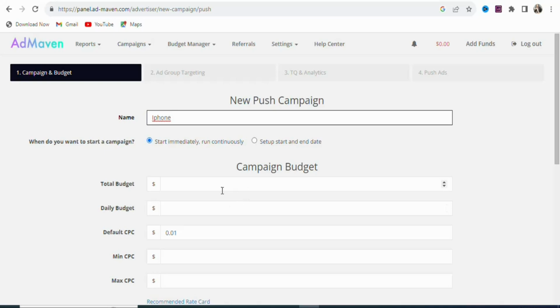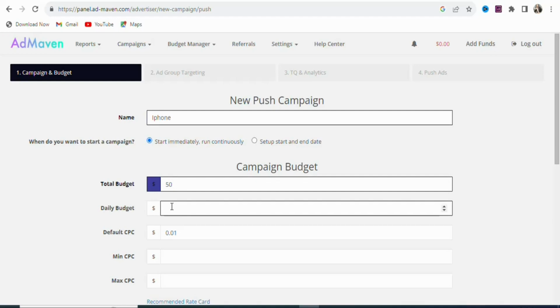Once that is done, you are going to enter your budget. You can see total budget. How much are you willing to spend in total on your ad? So what we are going to be doing is entering any figure because we don't know whether our ad will be profitable or not. So just enter any figure that you want. Once your ad is profitable, you can increase the amount. If your ad is not profitable, you are going to pause the campaign. So let's enter $50. That is the amount that we are willing to spend on our ads.